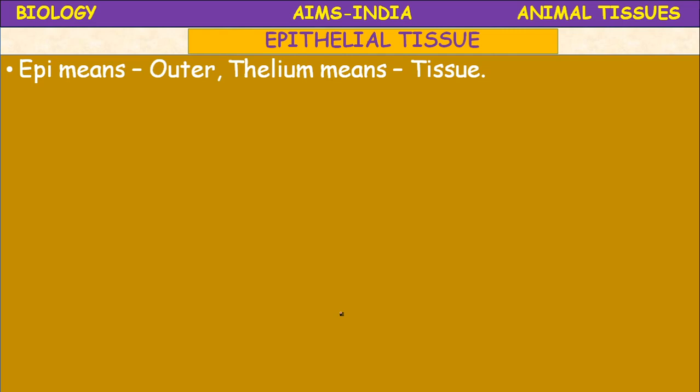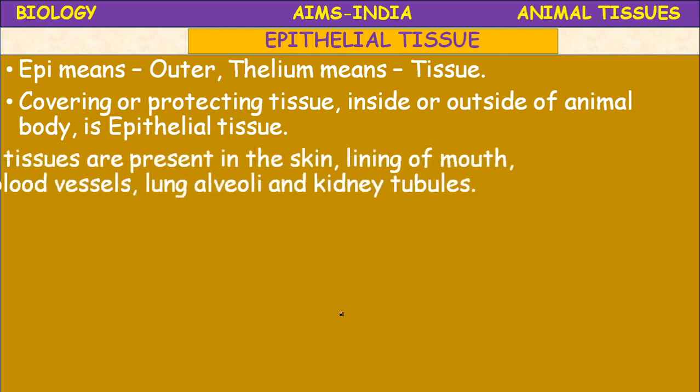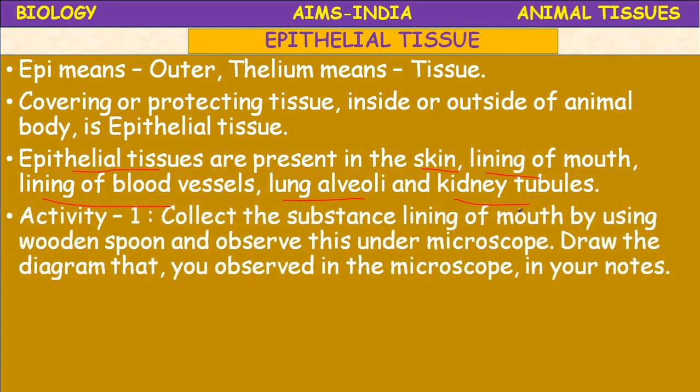The outer tissue, the covering or protecting tissue inside or outside of the animal body, is epithelial tissue.